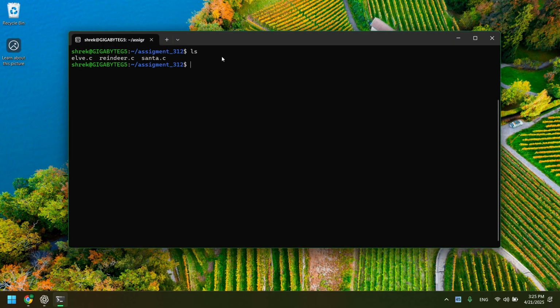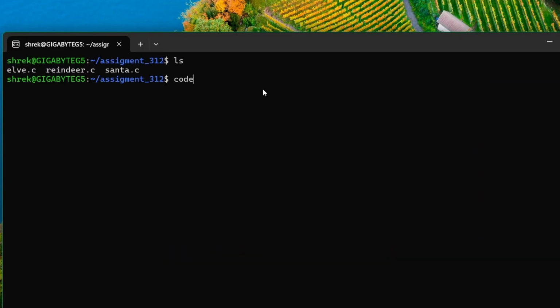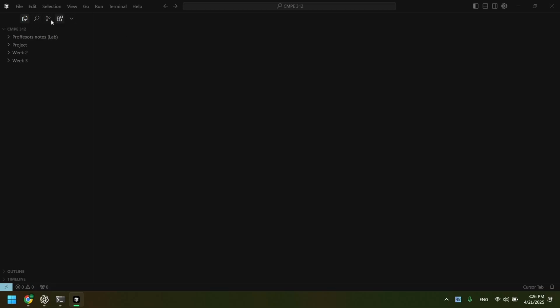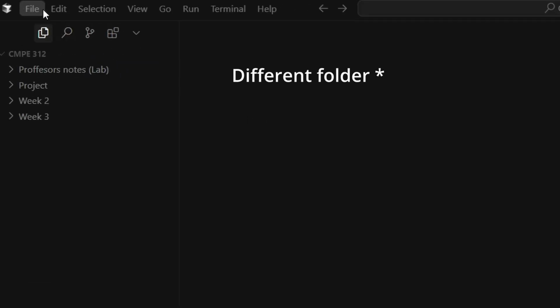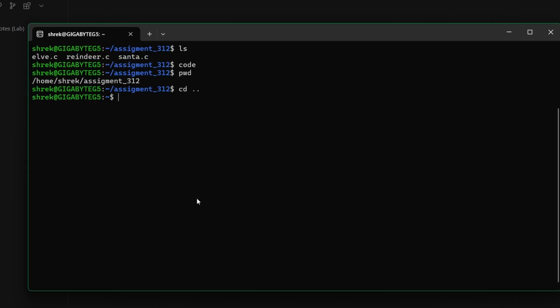Now I would prefer to code in a text editor, something like Visual Studio or anything that's user friendly, and not in a terminal. I don't like it. If I type code, would it run VS Code magically? But it seems that I'm somewhere else. So wait, what if I write this and now I know where I'm at, but what if I cd back beyond and beyond one more time?